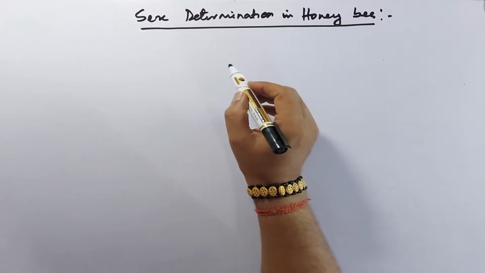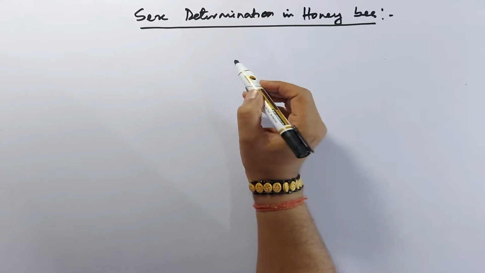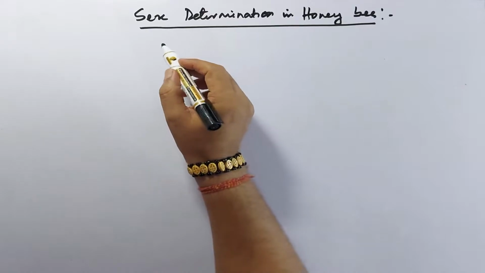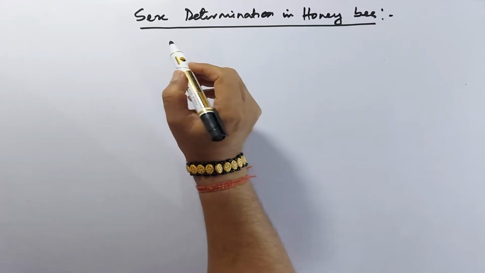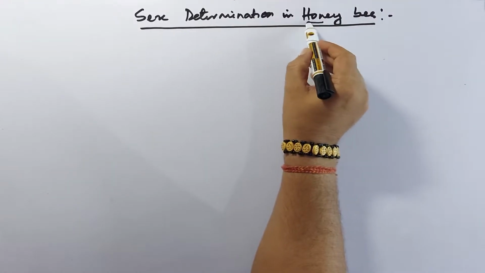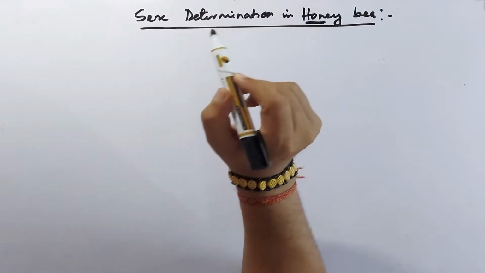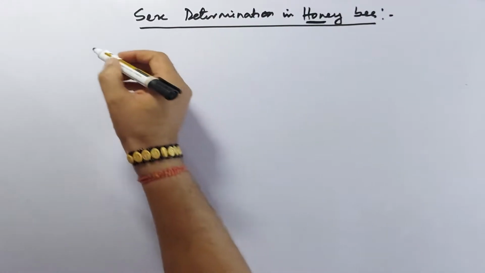In last class we have discussed about the male heterogamety and female heterogamety, and today we will discuss sex determination in honeybee. Here something is different to that of others.